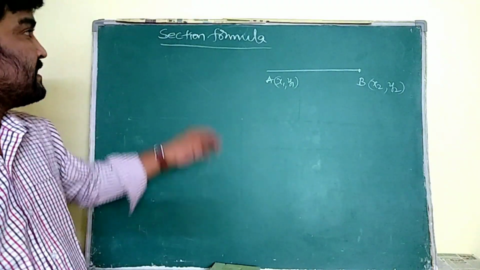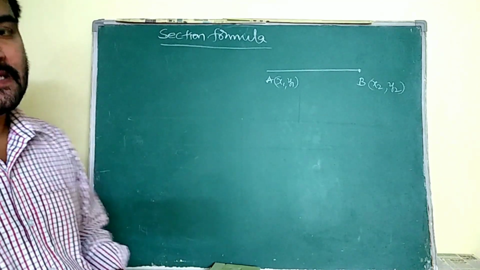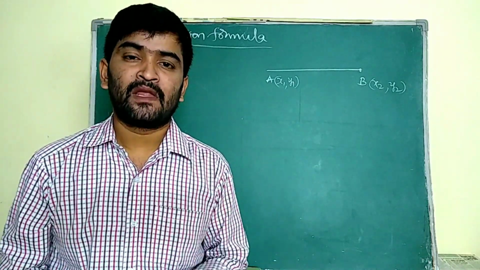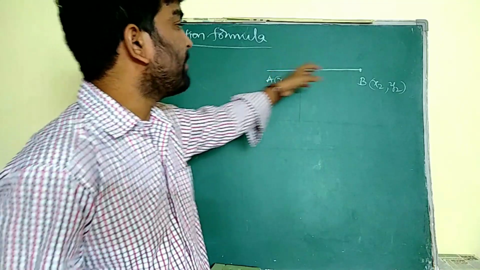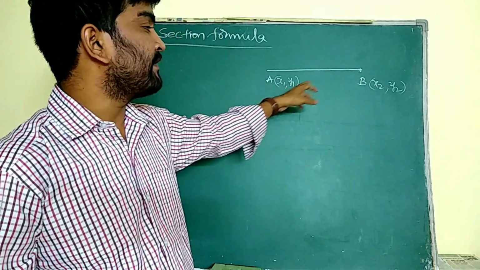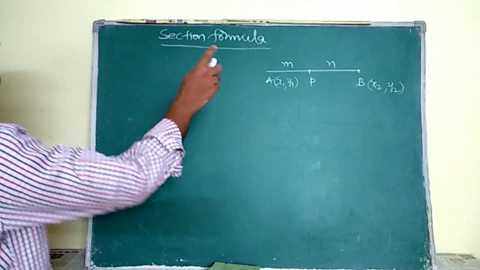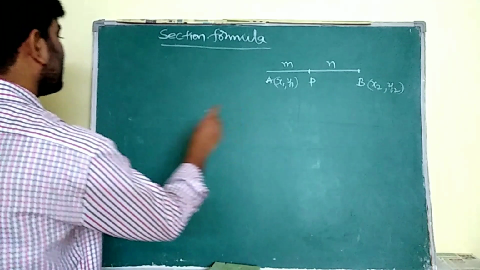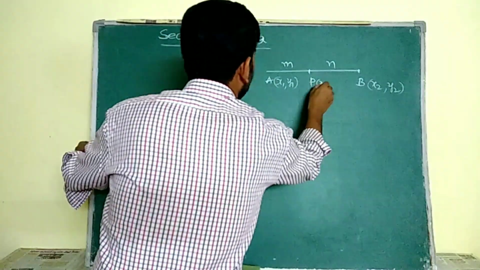Now we are going to discuss the section formula. Section means dividing something into some parts. Let us take A and B as (x1, y1) and (x2, y2). P divides AB in m is to n ratio internally. For that, let us suppose P as (x, y).